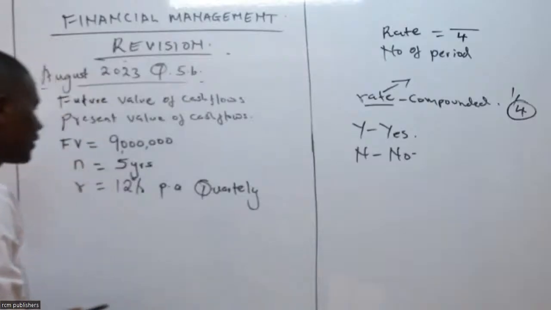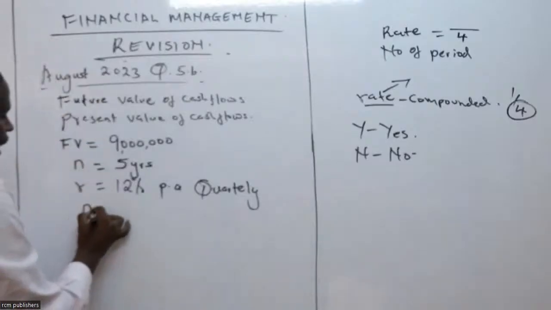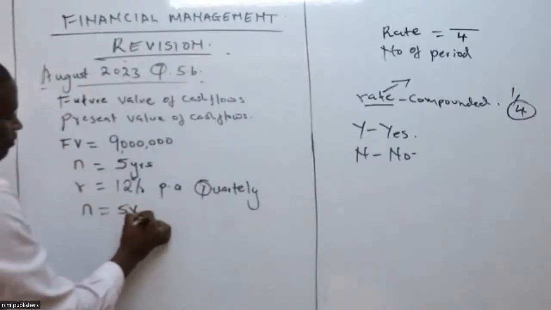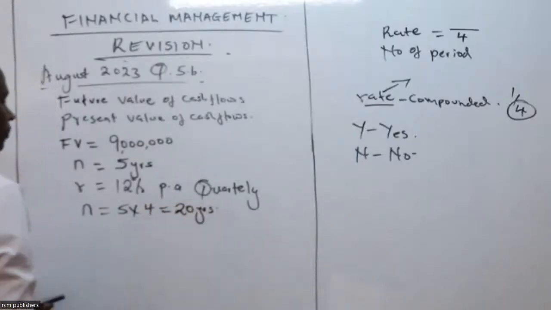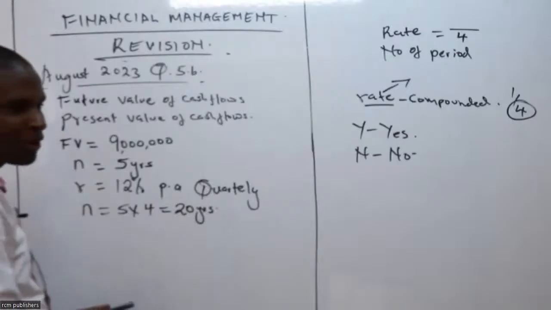So in our case here, our N will be 5 times 4, which is 20 years. 20. That is our N. Periods times 4, rate decreases. Okay, the rate you divide,